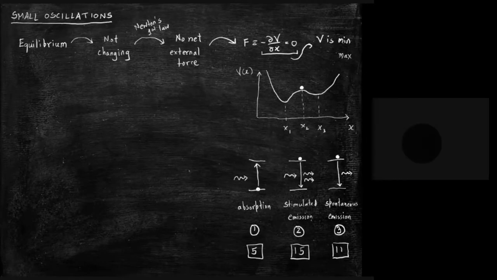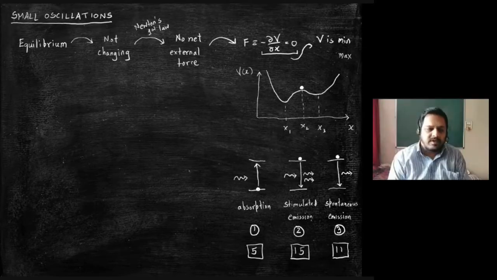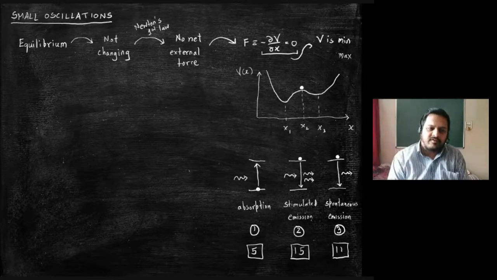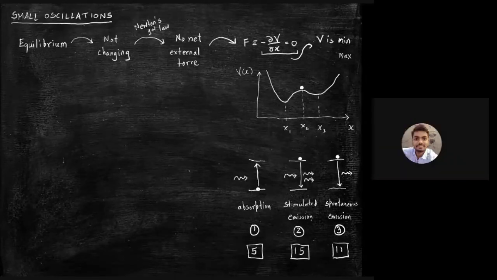Agreed. And what about the second, stimulated emission? Because there is an external factor that plays a role there, right? But in absorption also there is an external photon. Sir, single photon absorption produces double photon.